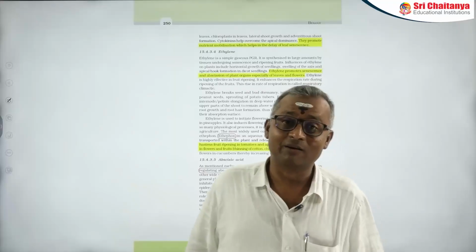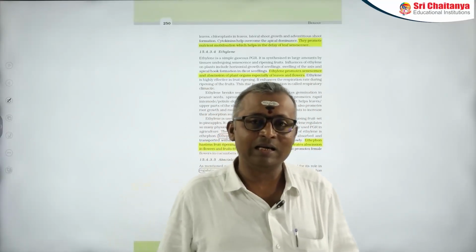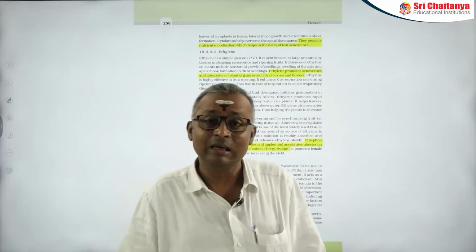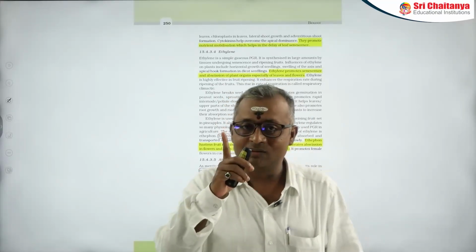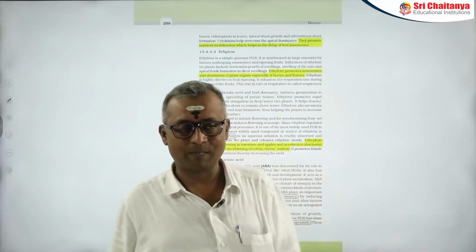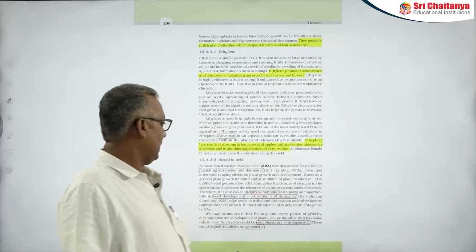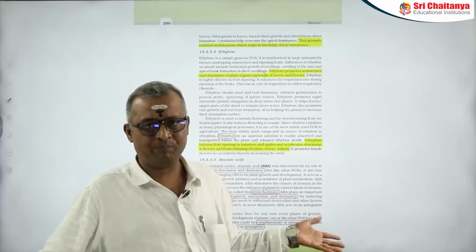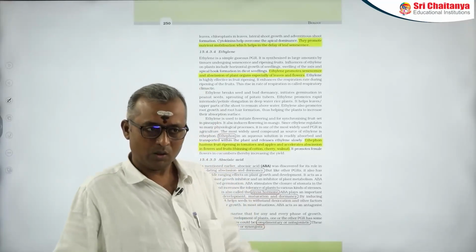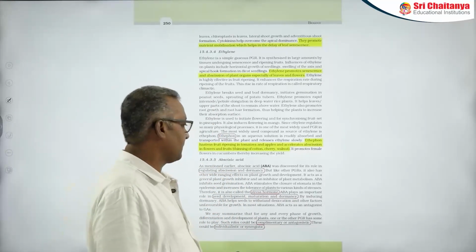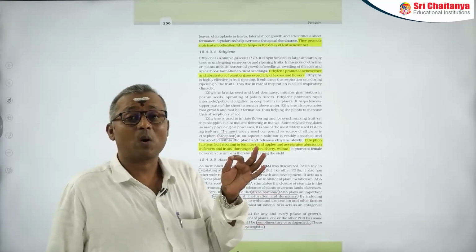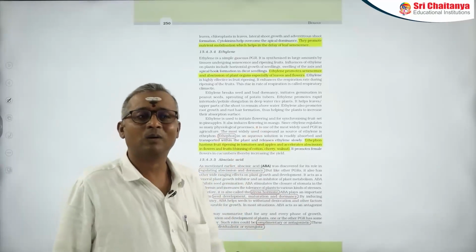You have to be very careful here. Ethylene has a role in abscission and senescence, whereas ABA has its role in the abscission process but not in senescence. This you have to remember. And of course, ABA promotes dormancy in the seeds, like it inhibits seed germination.